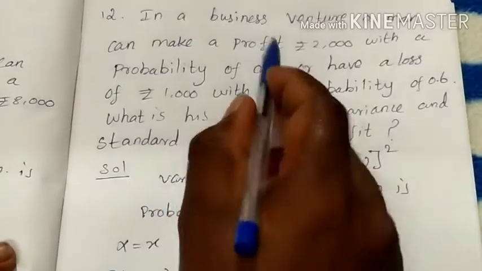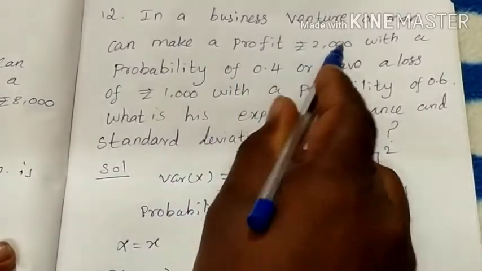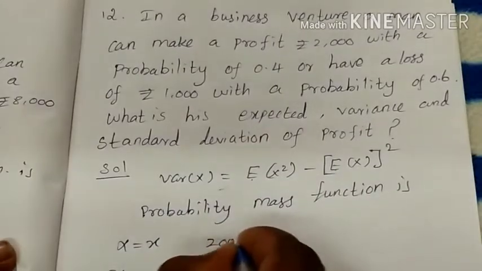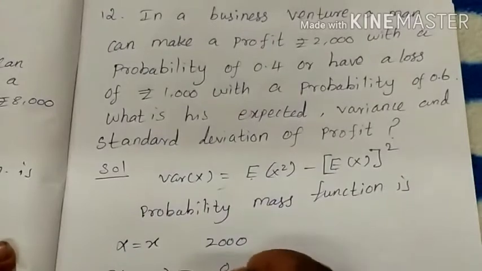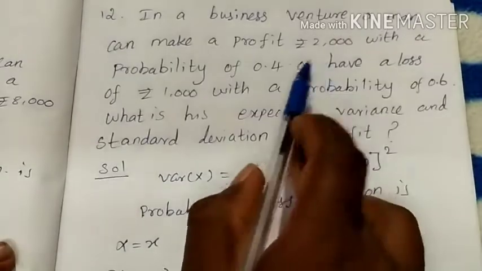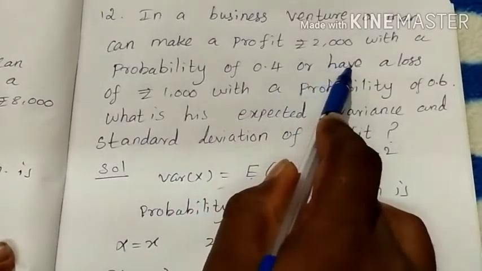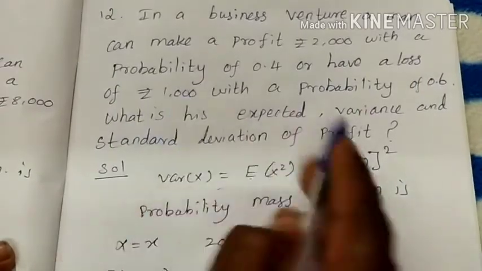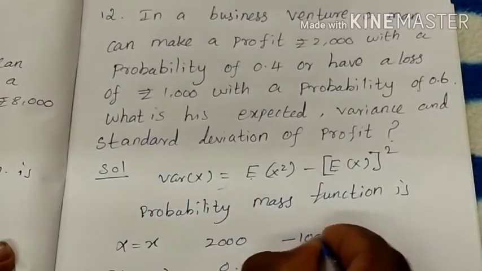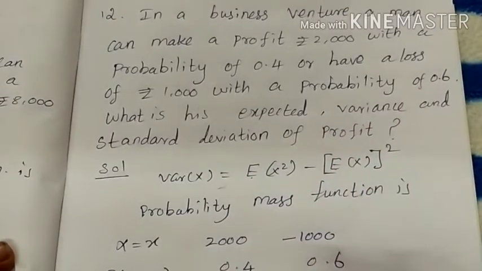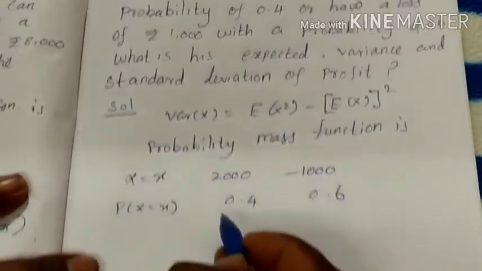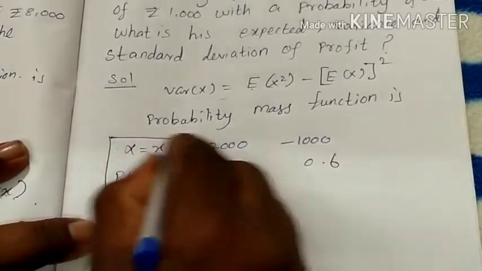The x values are the profit of rupees 2000, so plus 2000, with corresponding probability 0.4, or a loss of rupees 1000. The loss is mentioned with the negative sign, and the corresponding probability is 0.6. Now we get the table.